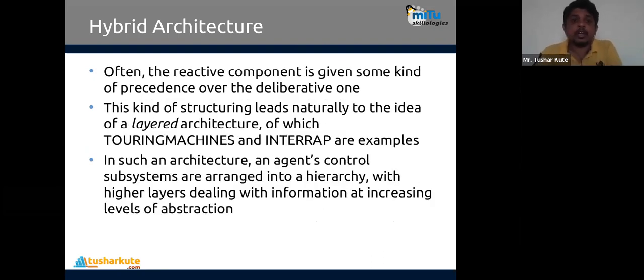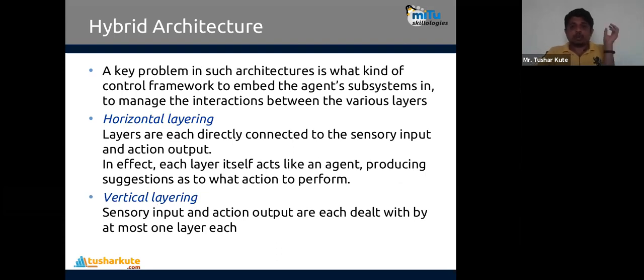Okay, so remember that. The key problem in such an architecture is what kind of control framework to embed the agent subsystems into, to manage the interaction between the various layers. So two layering methodologies are used here in the hybrid architecture. First is horizontal layering, second is vertical layering. In horizontal layering, layers are each directly connected to the sensory input and action output. Input and output, every layer is connected. That is what we call a horizontal layer. In effect, each layer itself acts like an agent producing suggestions for what action to perform. That is what horizontal layering does.